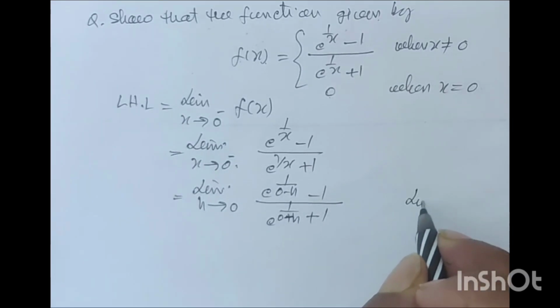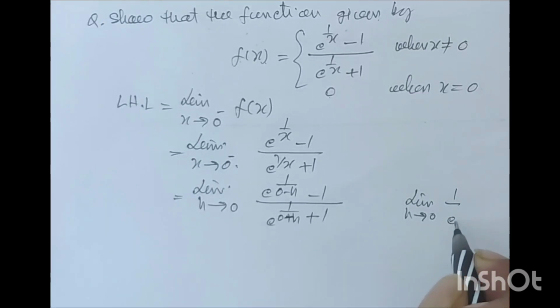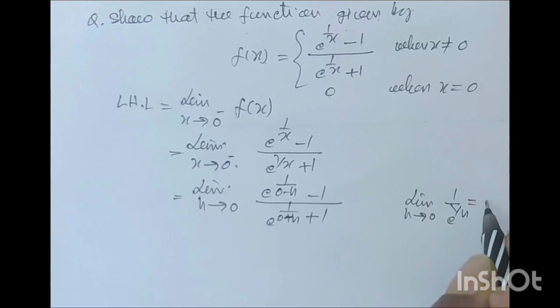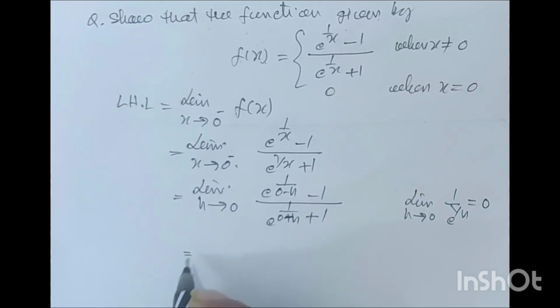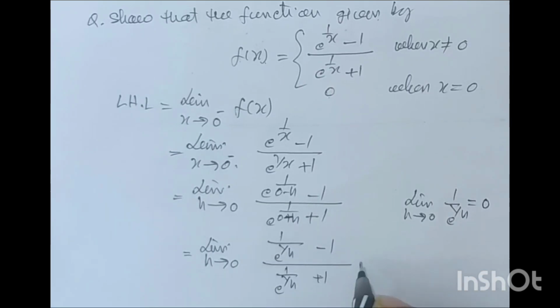Now limit h tends to 0, 1 upon e to the power 1 by h is equal to 0. This will be equal to limit h tends to 0, (1 upon e to the power 1 by h minus 1) upon (1 upon e to the power 1 by h plus 1). This is 0 minus 1 upon 0 plus 1, which is equal to minus 1.